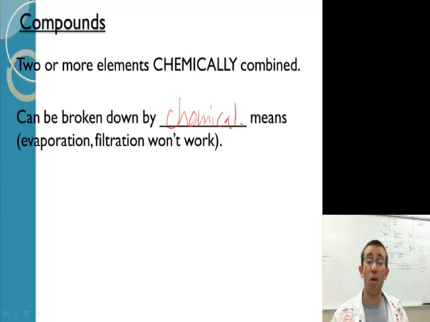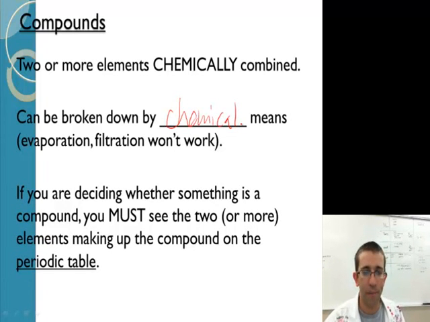Okay, it's a compound. It's got two different elements in it. If you wanted to separate the hydrogen from the oxygen, there's a couple things you can do. You can run electricity through it, and that'll actually separate the hydrogen and oxygen. So that's a chemical means. There are certain elements you can put into it that would cause a chemical reaction to occur, separating the two. But I can't do anything physically to do it. I can't throw it through a filter and all of a sudden the hydrogens and oxygens break off. Nope. So that's what we're talking about there.